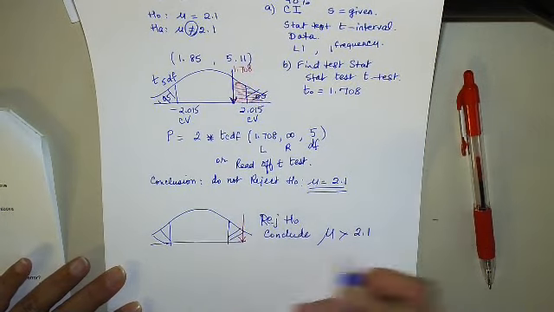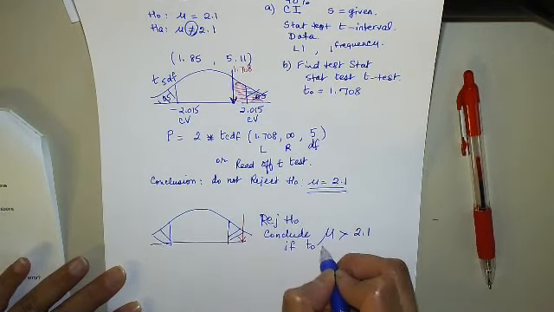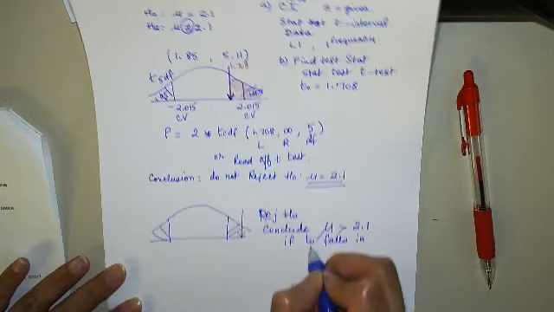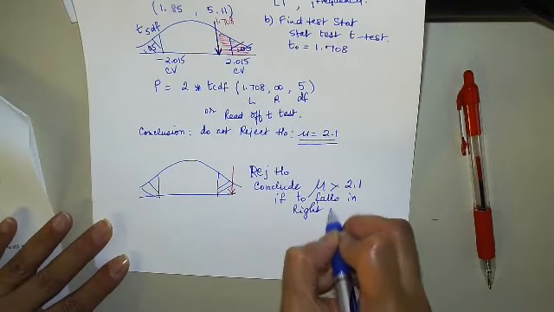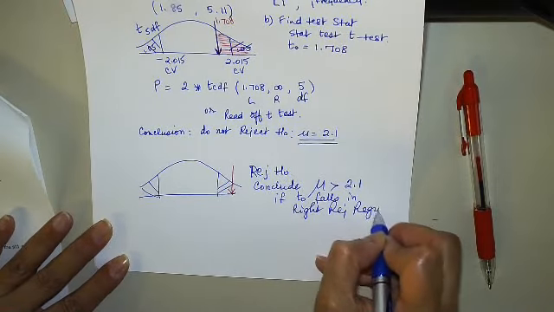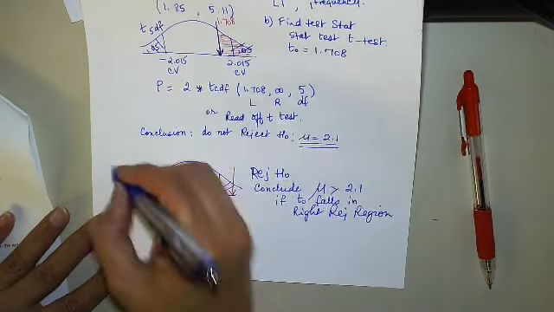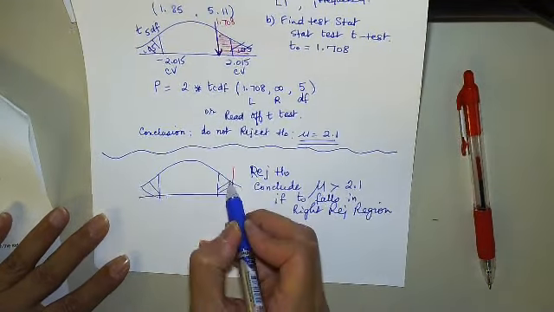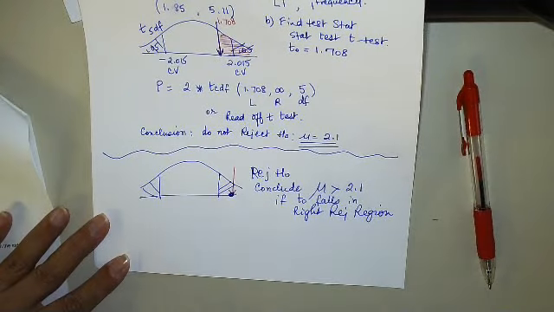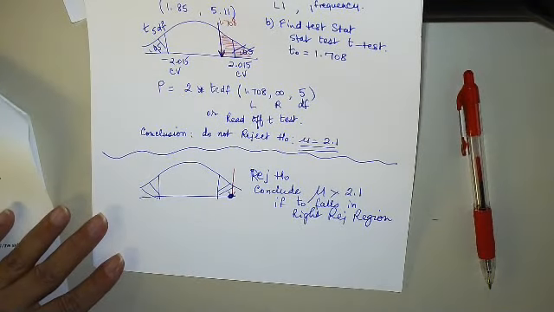The final conclusion is conclude that mu is greater than 2.1 if T naught falls in the right rejection region. Are you getting me? It didn't happen here, but had it fallen here, the final conclusion would be mu greater than 2.1, not plain old rejected.